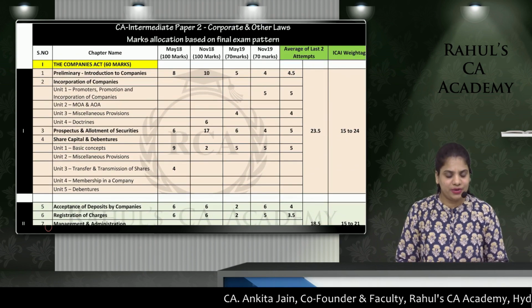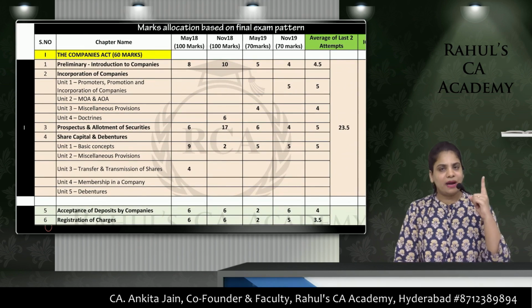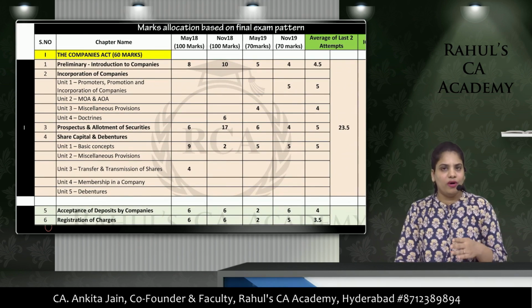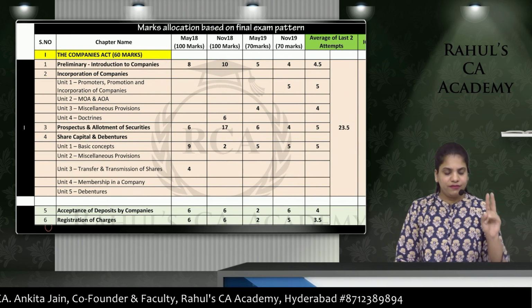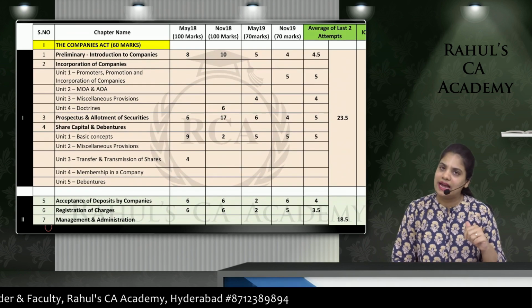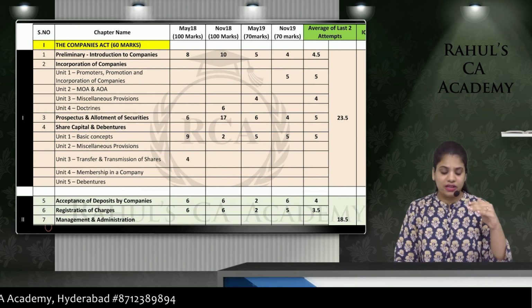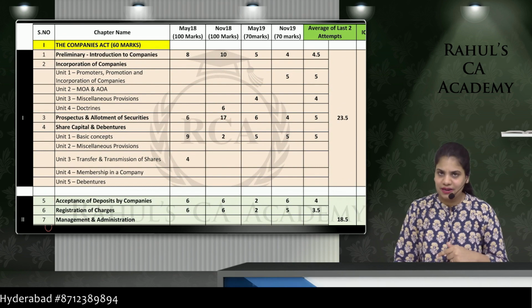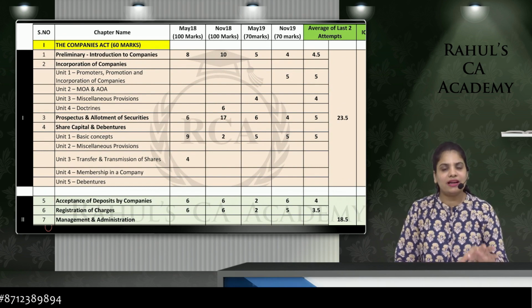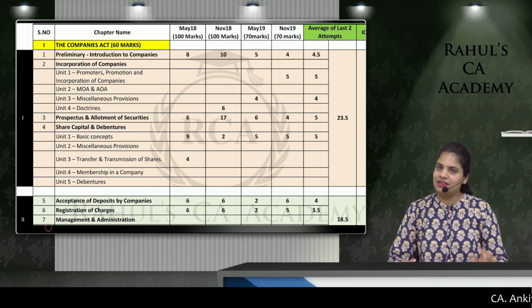Now over here you can see Companies Act is divided into 3 categories. You have chapter 1, 2, 3 and 4 as category 1, 5, 6 and 7 as category 2 and 8, 9 and 10 as category 3. Now these categories, even the names of the chapters are as per ICAI. The units that I have given is what I felt was necessary. I have divided it in that way.